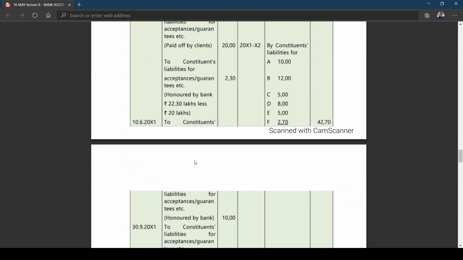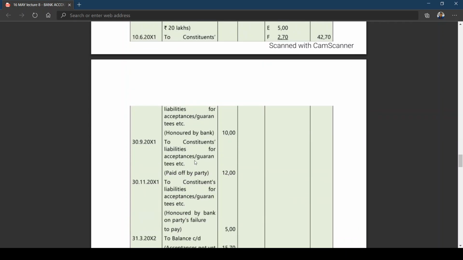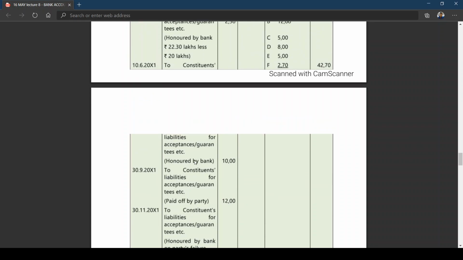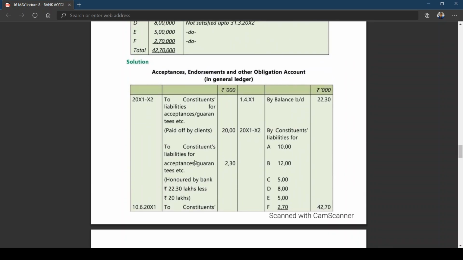Then, whenever you have different parties, you write to constituents' liabilities honored by the bank or paid by the party. And when the acceptance is not yet satisfied, the closing balance will appear as balance carried down. Okay, I'm giving just 2 minutes to quickly see the solution